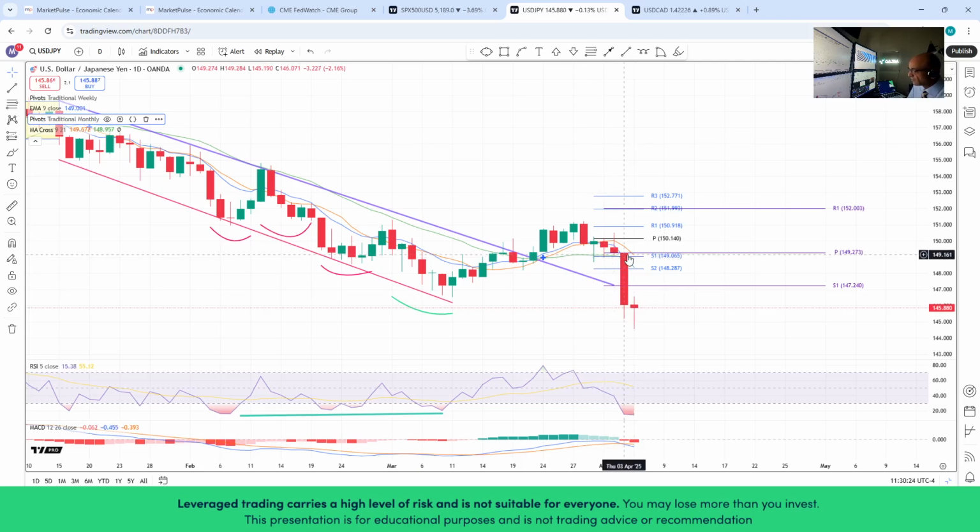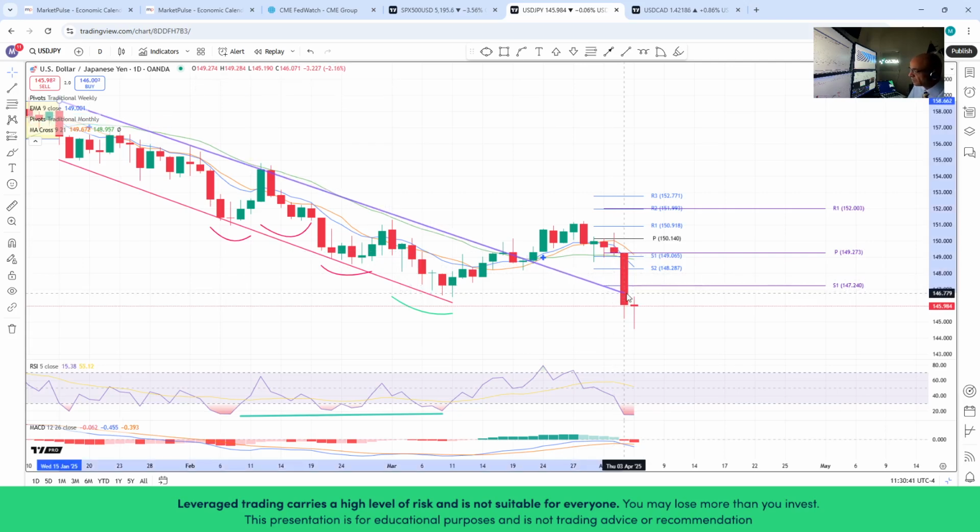However, following the tariff details announcements on Wednesday, USDJPY, as we can see, dropped back down below the pivot point where it was holding above previously, and now we could be back within the extension of the descending channel.